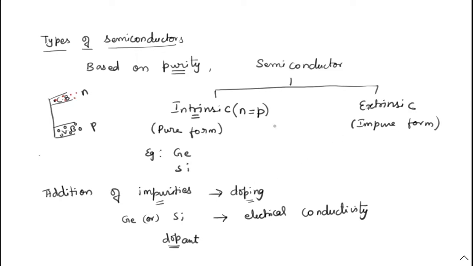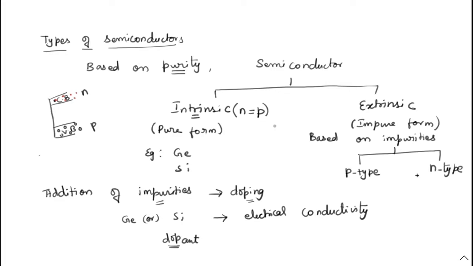Based on the impurities, this extrinsic semiconductor is further classified into two types. One is called the p-type semiconductor and the other is called the n-type semiconductor.